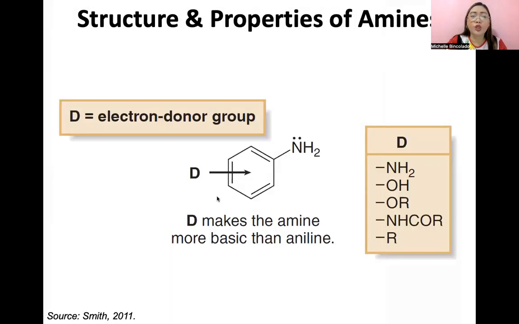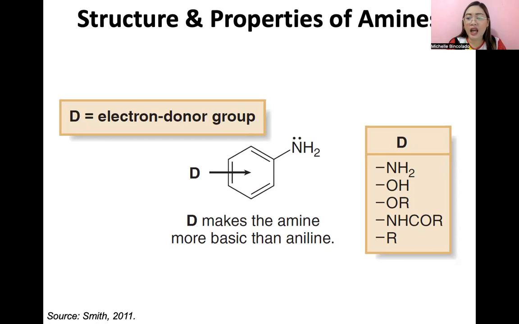Alright, so now let's look at another feature class ng amine. Of course, alam natin class basic ang mga amines because they are organic derivatives of ammonia. You remember class sa crash course 9 natin, meron tayong topic doon kung saan inaalam natin which groups will intensify or will strengthen the acidic property of carboxylic acids. Dito guys, baliktad. We will look at groups that make amine more basic, specifically more basic than aniline.